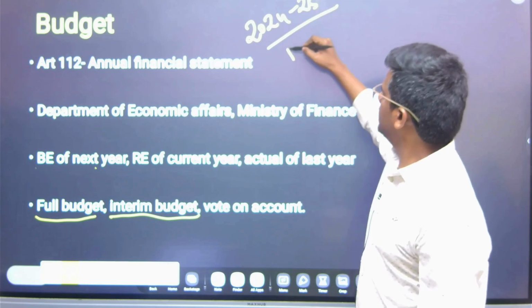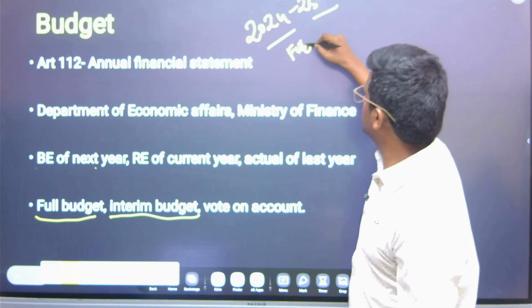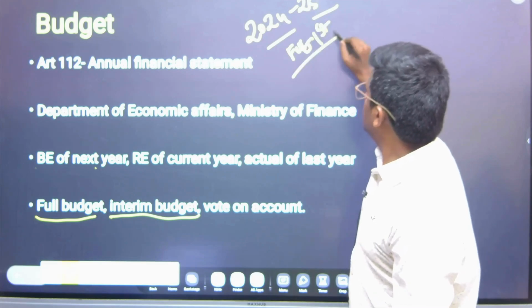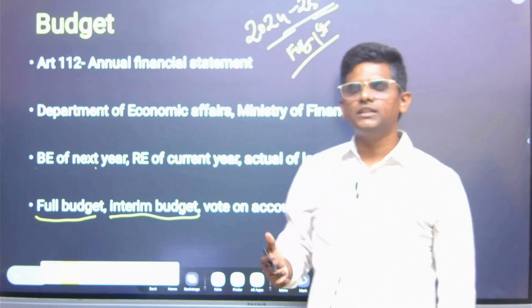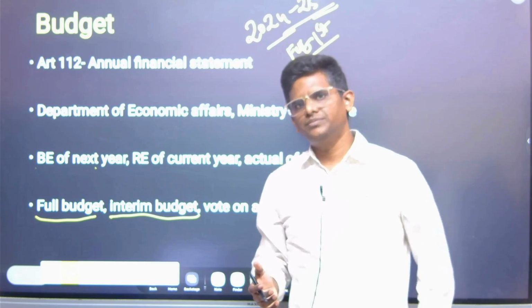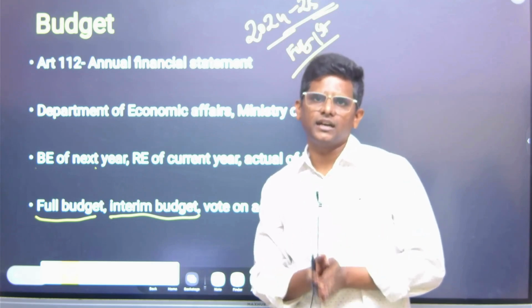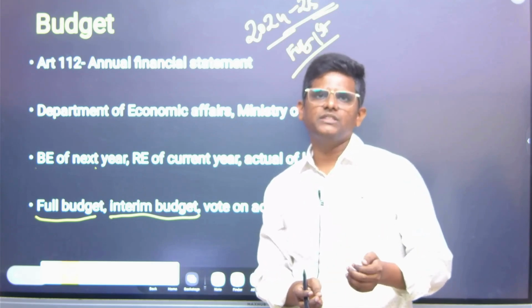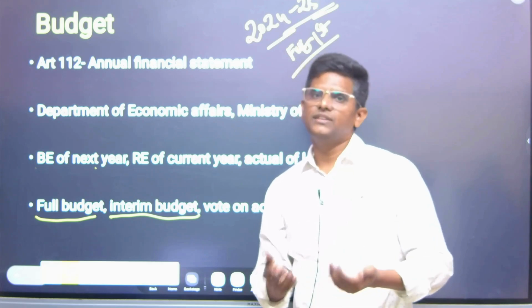While the budget is being prepared by February 1st, suppose the government presents a full budget, and the present government which presented it doesn't get the majority of the house, then it will lose power.